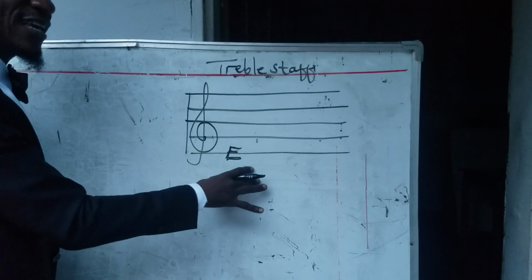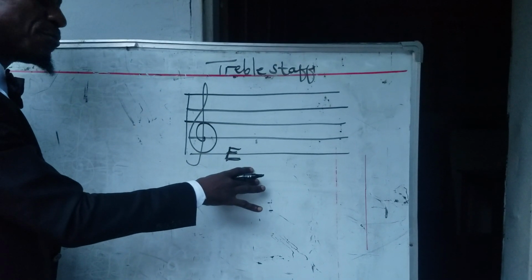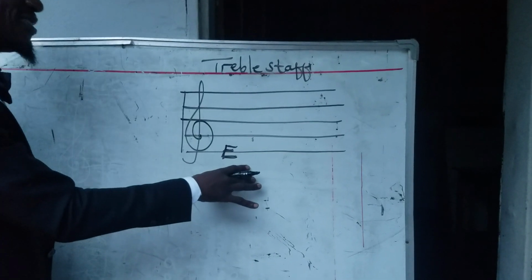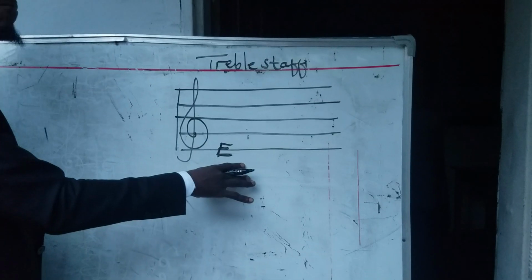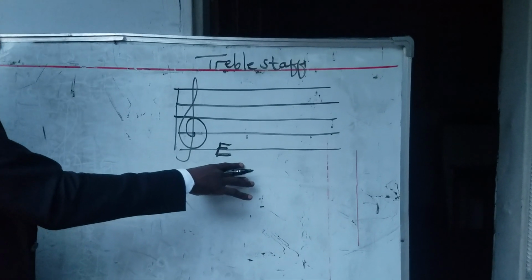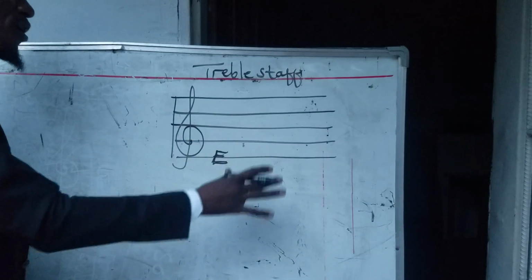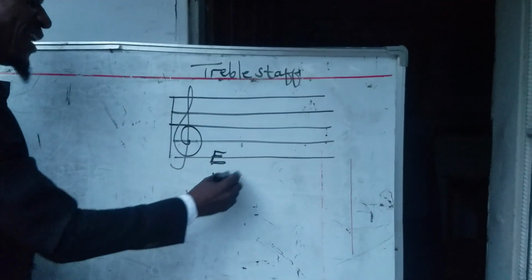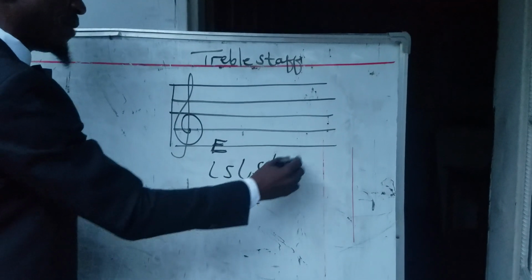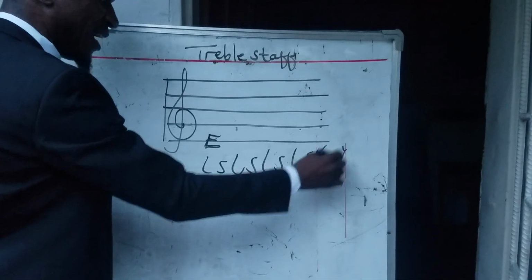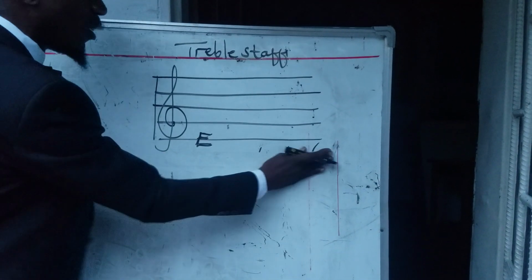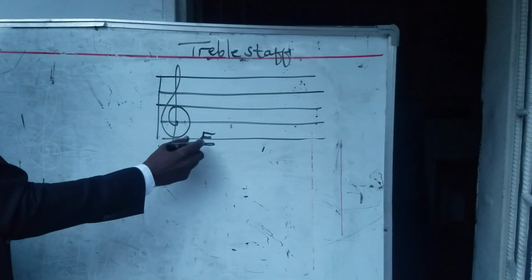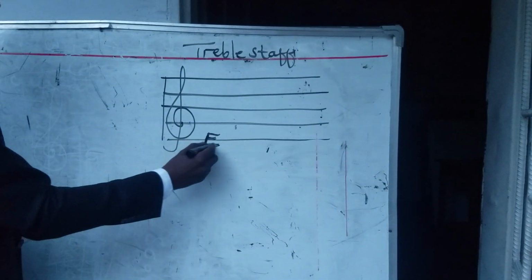Now, in music, you need to understand that both lines and spaces are important, and we need to count both of them. Line, space, line, space, line, space, line, space, line, space. We need to consider both of them. So the first line on the treble staff is E.